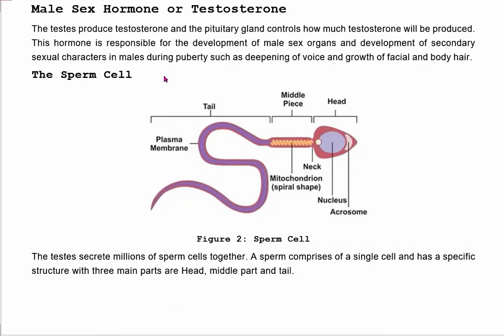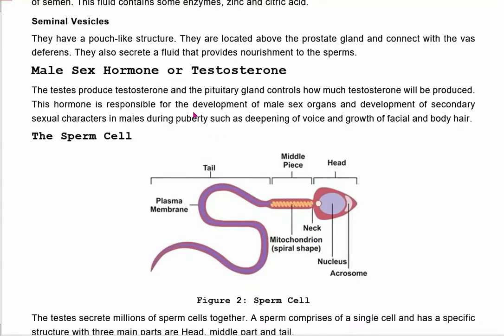Now we talk about the male sex hormone, testosterone. The testis produces testosterone and the pituitary gland controls how much testosterone will be produced. This hormone is responsible for the development of male sex organs and the development of secondary sexual characters in males during puberty, such as deepening of voice and growth of facial and body hair.